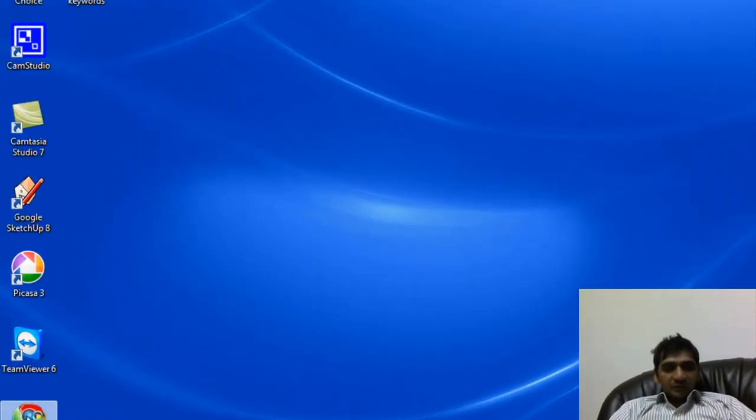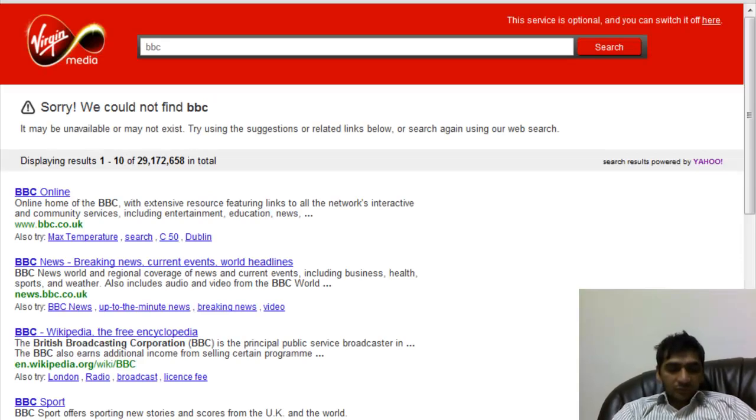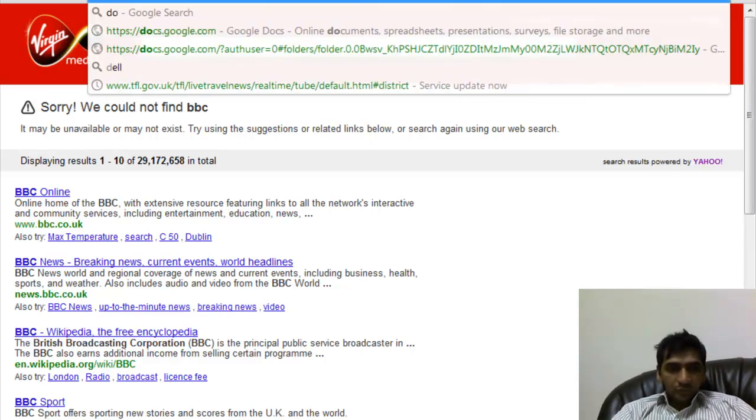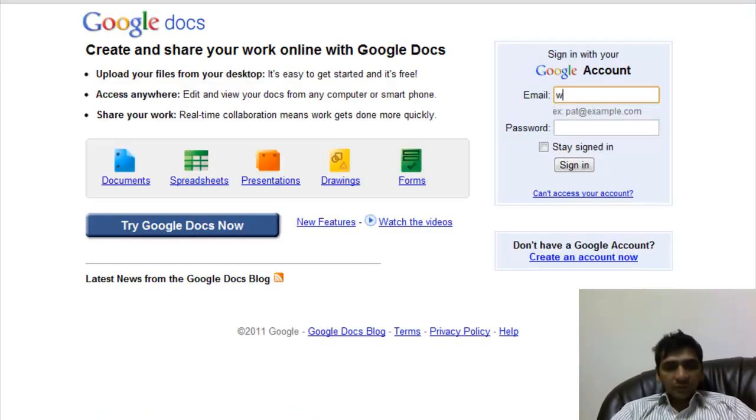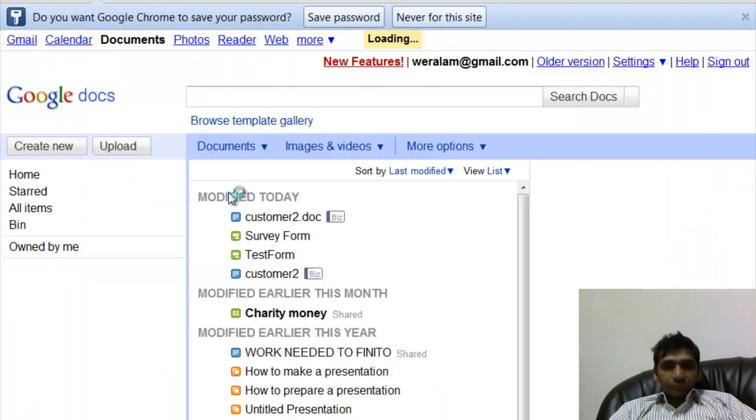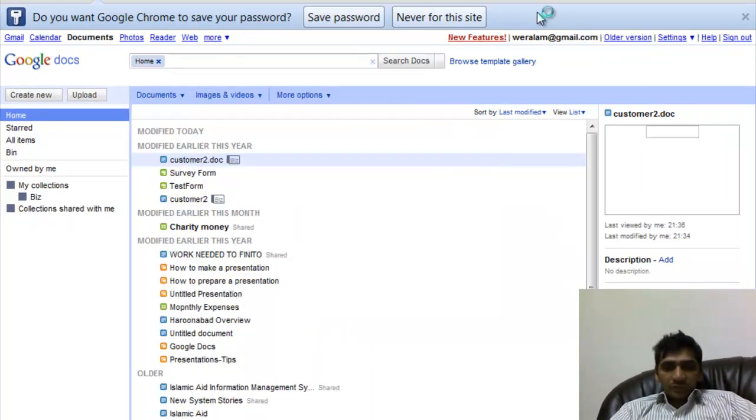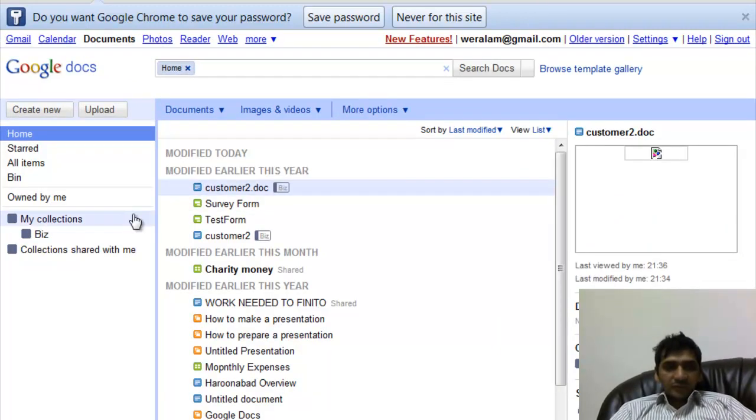Okay, so let's start. To access the Microsoft documents, we used to log into the Windows Live account, and to access the Google Docs, we can go to docs.google.com, and using our Google account or Google email, we can log in. Okay, here is the home page for my documents. I have different kinds of documents already there.